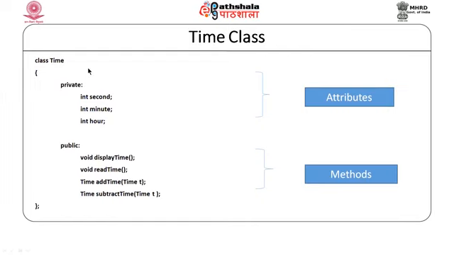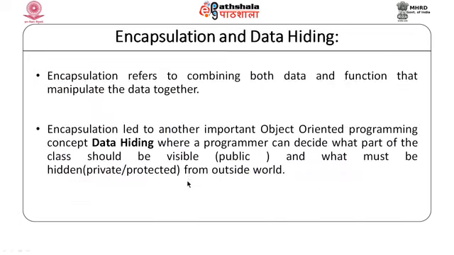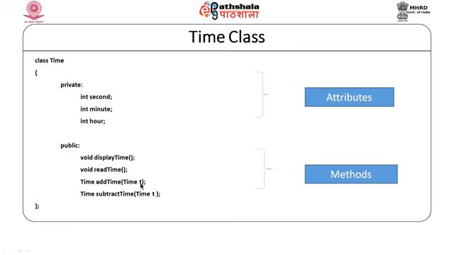If we look at this class time, we would be able to see that this time is not a variable, this is a new data type. So, by defining a class, what we are defining is a new data type which can have this data in the variable of data type time, and these are the valid operations that we will be able to perform on these data types.